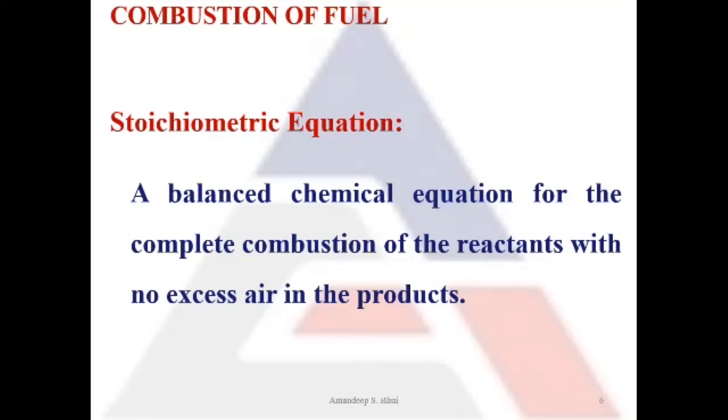Now in the products of combustion, or the right hand side of the equation, if there is zero air or zero oxygen on the right hand side, that means that equation is your stoichiometric equation or a balanced chemical equation. This means that all of the oxygen that was present on the reactant side has been utilized for combustion. So no excess air is present in the product side. Such a chemical equation is known as stoichiometric equation.